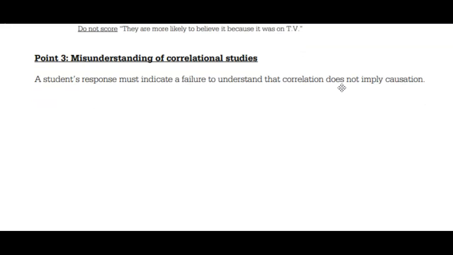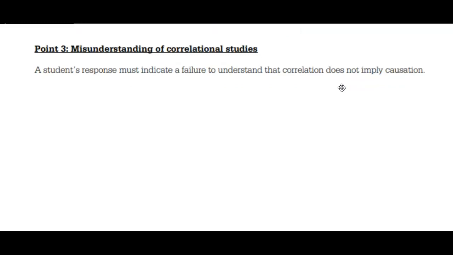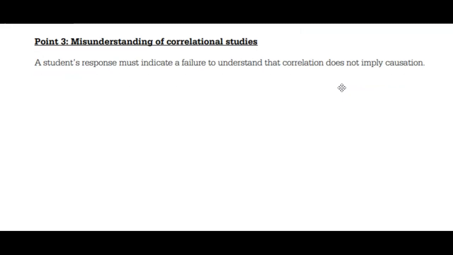Point 3, misunderstanding of correlational studies. This should be a shoo-in. Correlation does not imply causation. That's all you have to state here. You don't have to necessarily talk about anything more, and that should be an easy point.